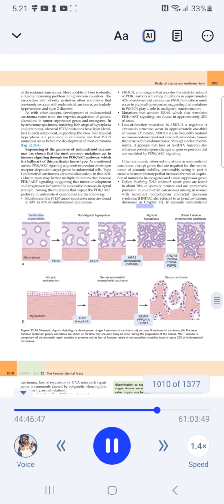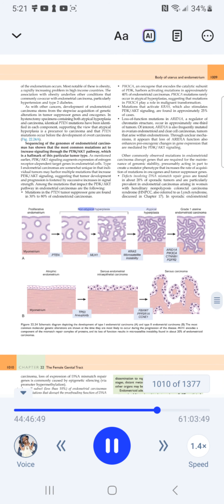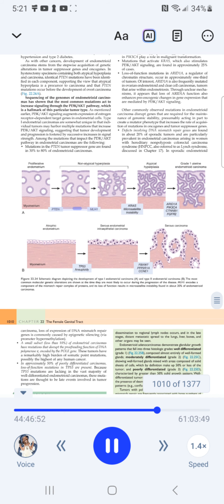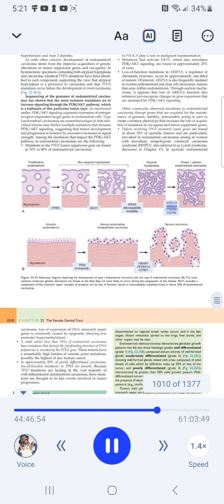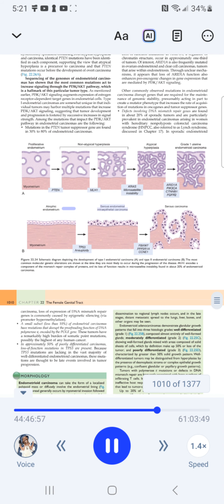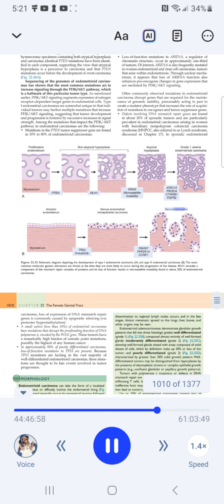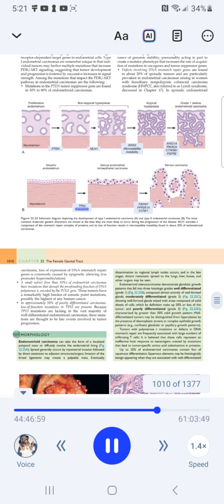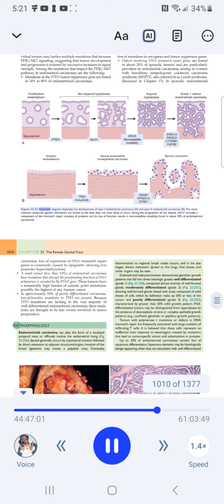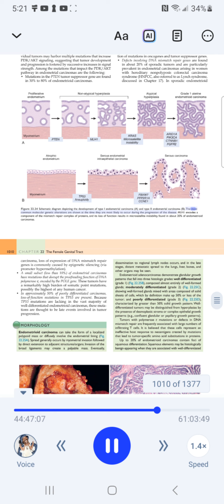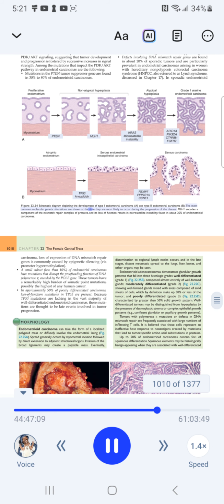Sporadic endometrioid: proliferative endometrium, non-atypical hyperplasia, atypical hyperplasia, grade 1 uterine endometrioid carcinoma, myometrium. KRAS, microsatellite instability, ARID1A, PIK3CA, CTNNB1, FGFR2. Atrophic endometrium, serous endometrial intraepithelial carcinoma, serous carcinoma, myometrium, TP53, aneuploidy, FBXW7, PPP2R1A, CCNE1. Figure 22.24: Schematic diagram depicting the development of A, type I endometrial carcinoma and B, type II endometrial carcinoma. Most common molecular genetic alterations are shown at the time they are most likely to occur during the progression of the disease.